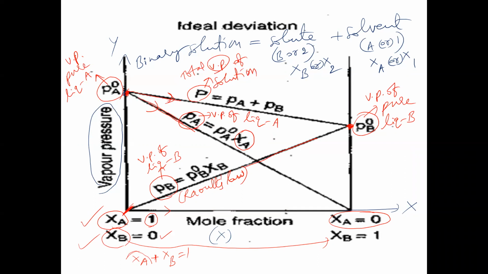The total vapor pressure of solution is equal to the vapor pressure of liquid A plus the vapor pressure of liquid B. This value is represented by this line. This line indicates the total pressure of solution. Is that clear? So it's about the deviation. Here there is no deviation initially. That's why this is an ideal solution. There is no deviation, that's why it is an ideal solution here.